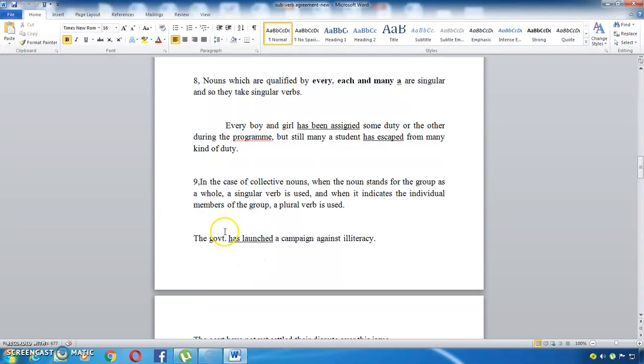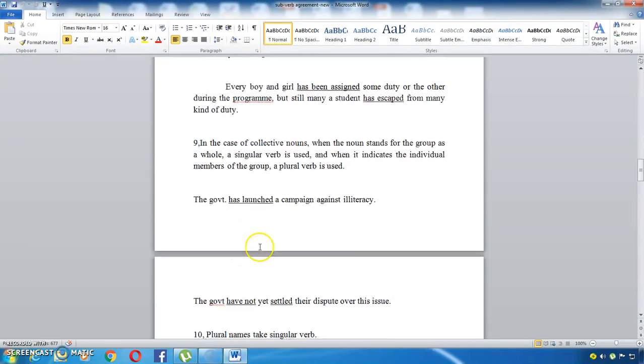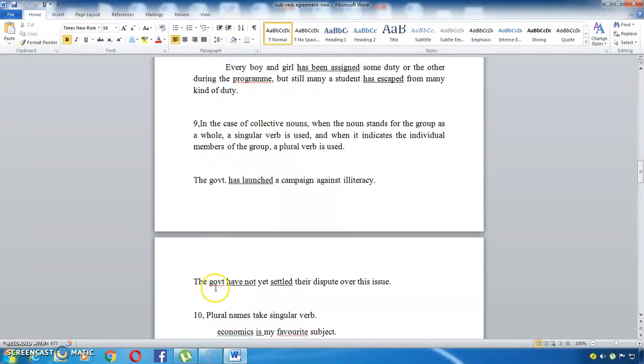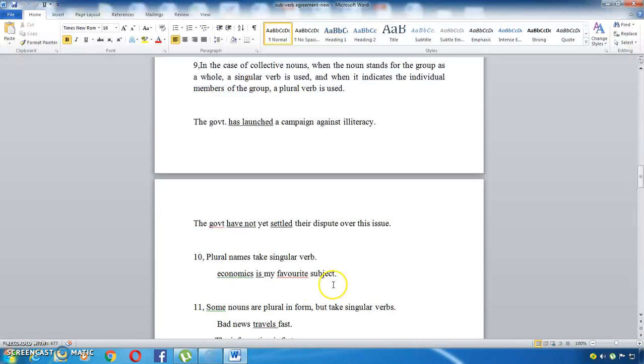Here, the government stands for a whole, represents one thing, so the S form should be used here. And here, the same noun is used, but in a different sense, because here the government indicates individual members of the group. So it is taking the plural verb: the government have not yet settled their dispute over their issue.